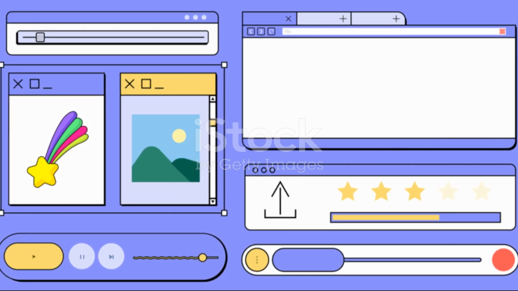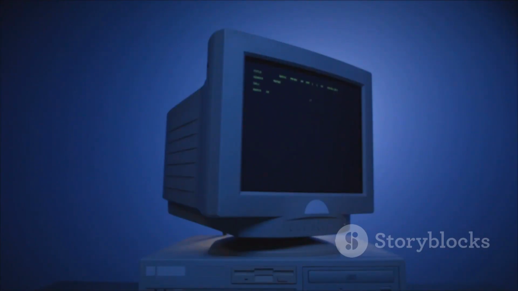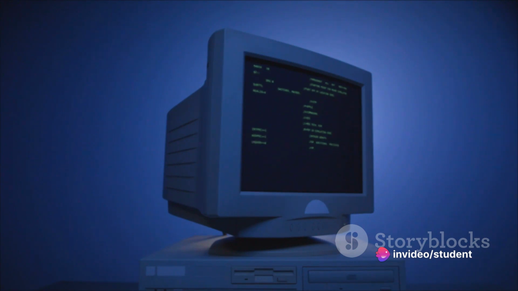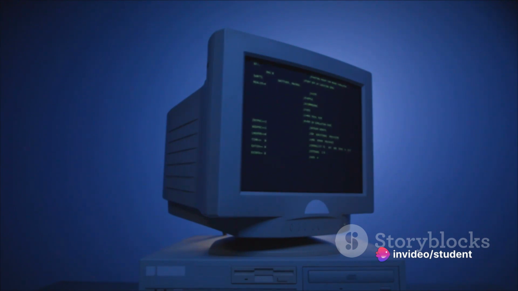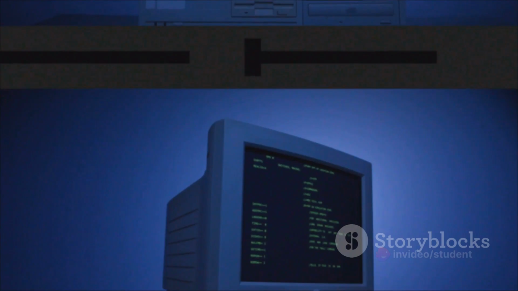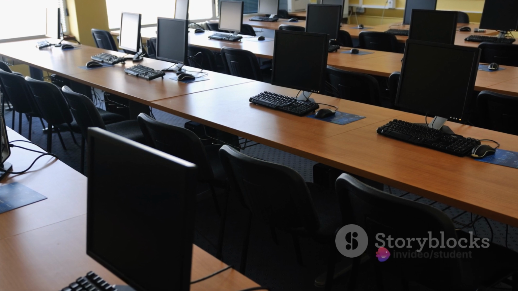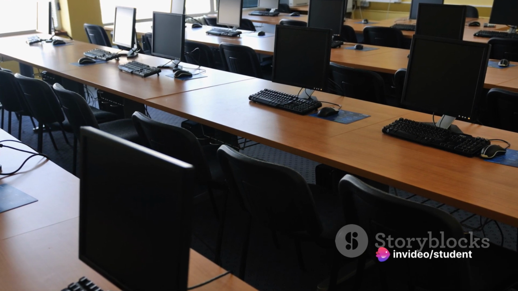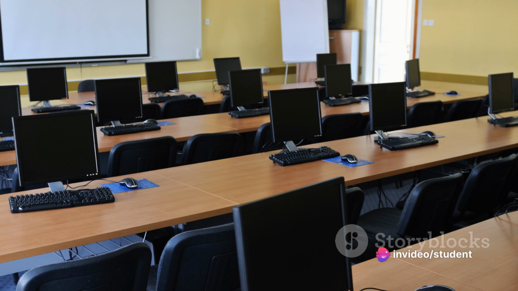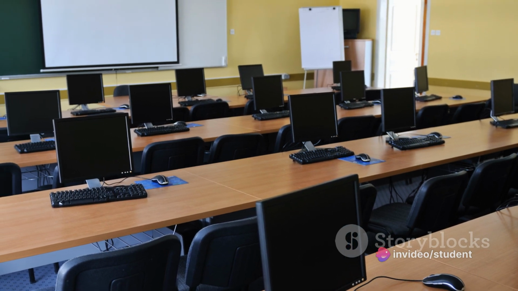Fast forward to 1995, and we see the release of Windows 95, the first version to feature the iconic Start menu. This innovative feature became a staple in all subsequent versions and is still a key part of the Windows experience today. Next up is Windows XP, launched in 2001. This version was lauded for its improved performance and stability. It introduced a new visual style and user-friendly features like the taskbar and start menu that we still use today.